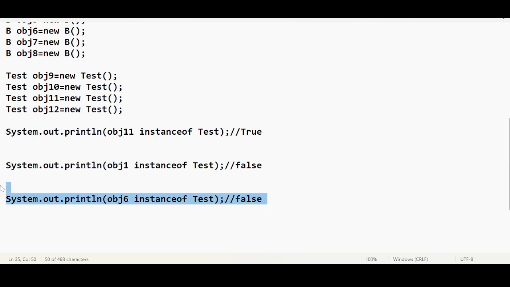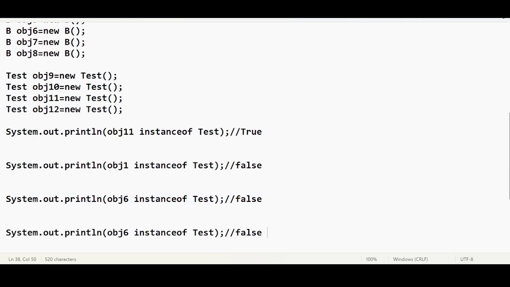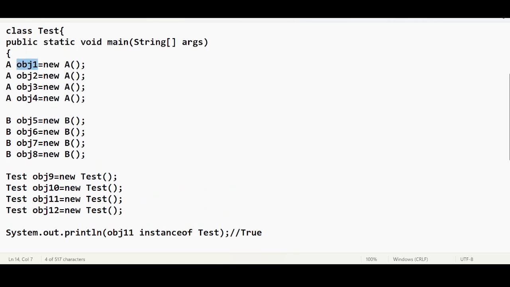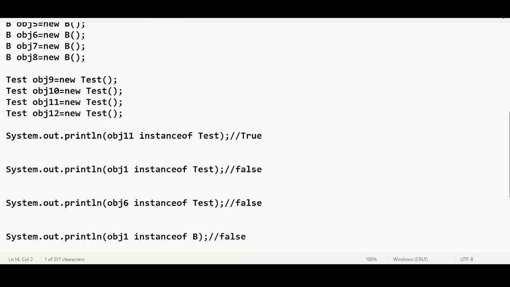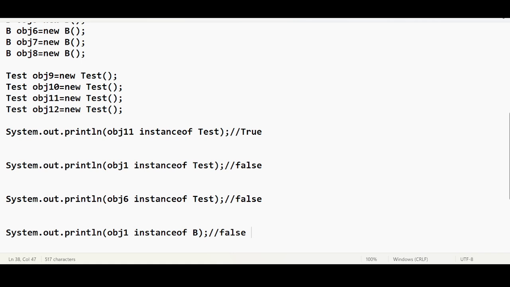Right? Fourth question again. Okay. Is obj1 an instance of B? obj1 is there. It is an instance of A, not B. So we want to check if it is of B. No, it is not. So false.